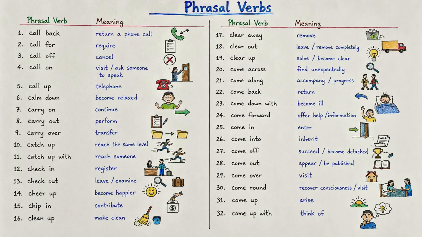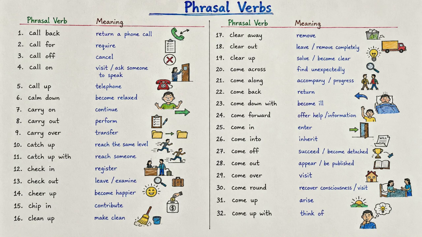Then we have come off. Come off can mean to succeed or become detached from something. For example, the plan came off exactly as we expected. Or, the button came off my shirt. Next is come out. Come out can mean to appear, become known, or be published. For example, her new book came out last month.